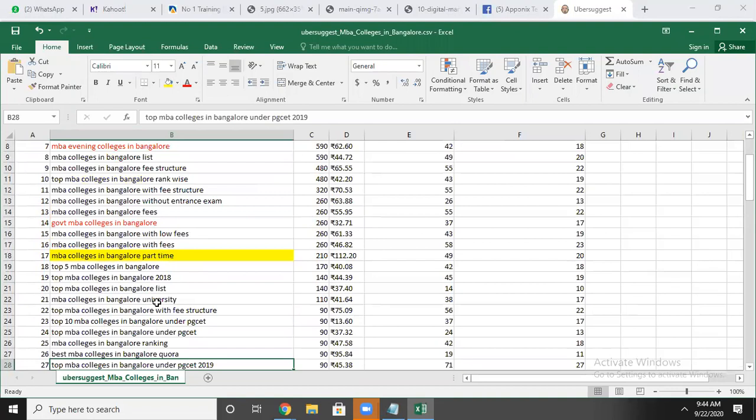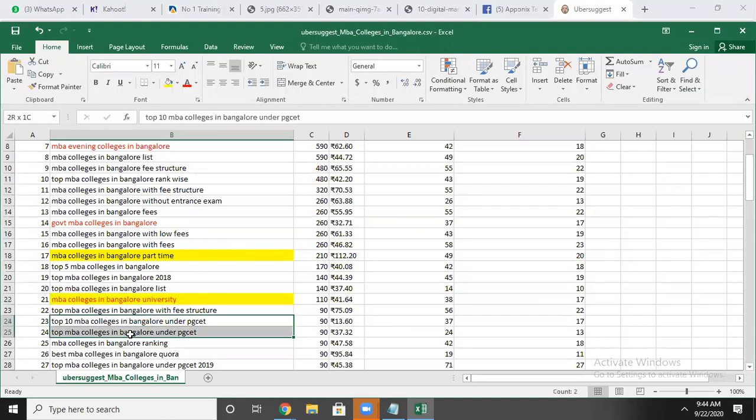Yeah, here you can see people searching specific to the university. They want to do MBA, but they want to do it only with Bangalore University, not with VTU, not with VIT, not with any other university. They are specifically searching MBA colleges in Bangalore with specific universities. That is one more condition. Then this will be useful for you if you are running an MBA college under Bangalore University. If you are running an MBA college under VTU, then it is not useful for you.